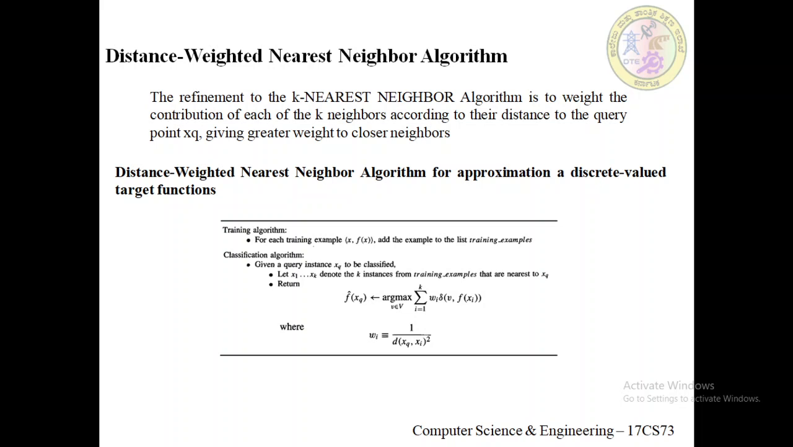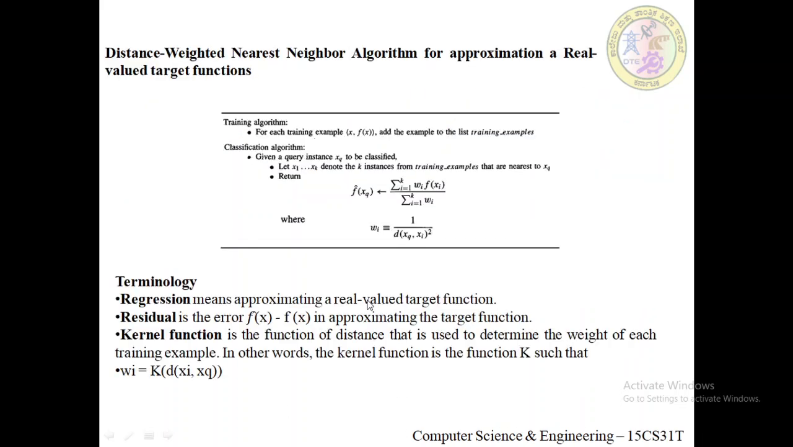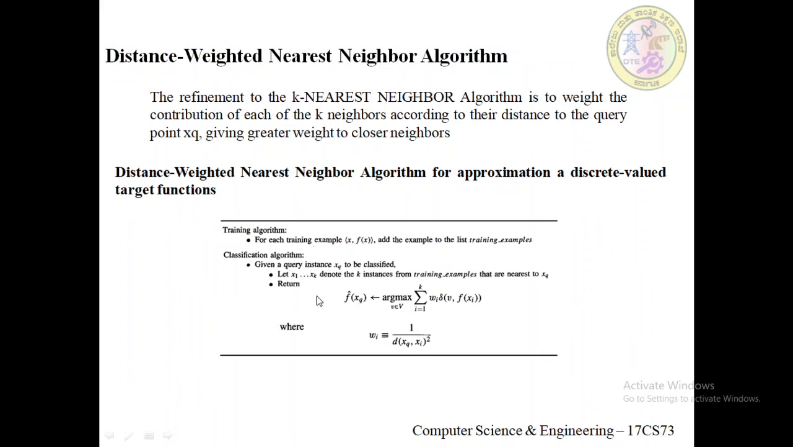For example, the algorithm we have seen previously approximates discrete valued target functions. Now for that, for the same example, we might weight the vote of each neighbor according to the inverse square of its distance from xq, and this we can write with a simple formula here. Okay, so this is a simple formula.